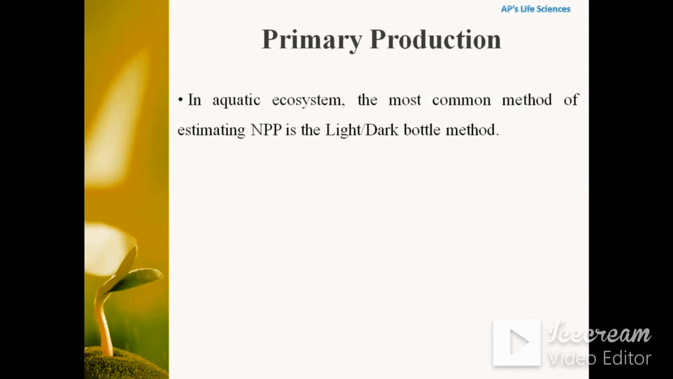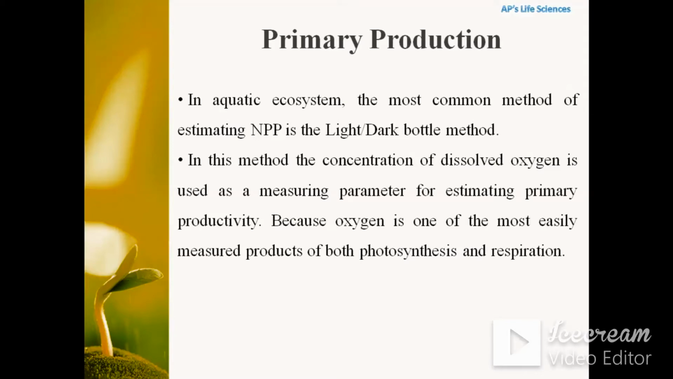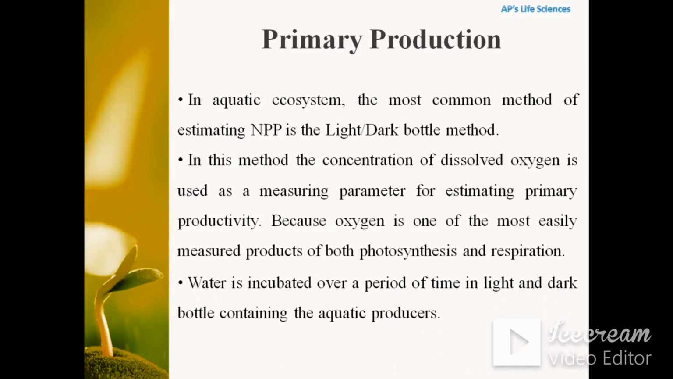In aquatic ecosystem, the most common method of estimating the net primary productivity is through the light and dark bottle experiment. In this method, the concentration of dissolved oxygen is used as a measuring parameter for the estimation of primary productivity, because oxygen is one of the most easily measured product for both photosynthesis and respiration. So, in this method, water is incubated over a period of time in both light and dark bottle containing the equal weight of aquatic producers.